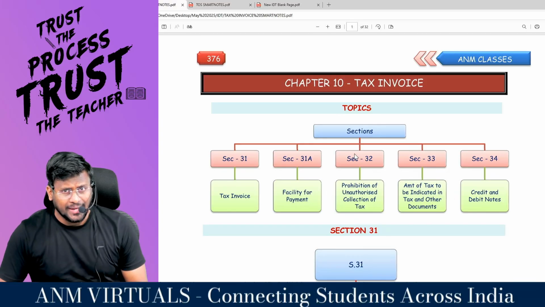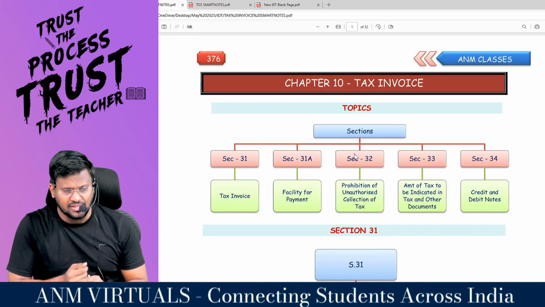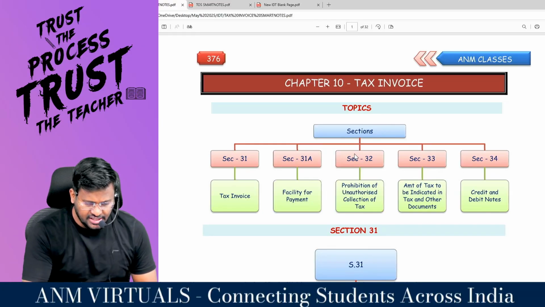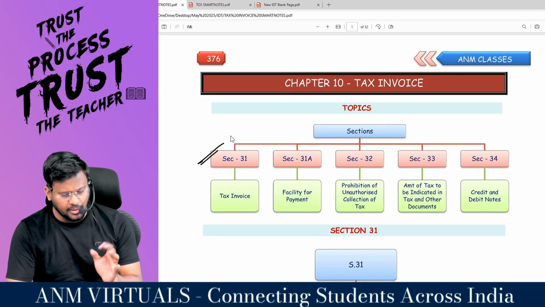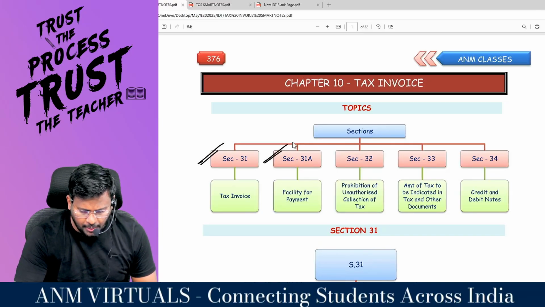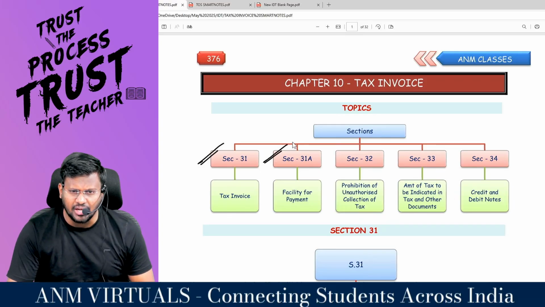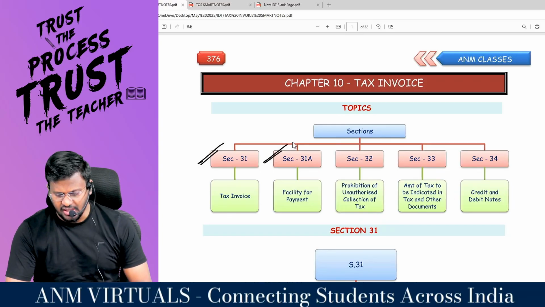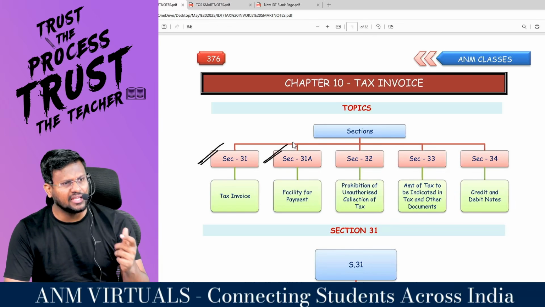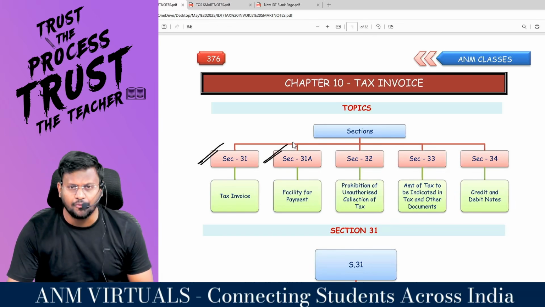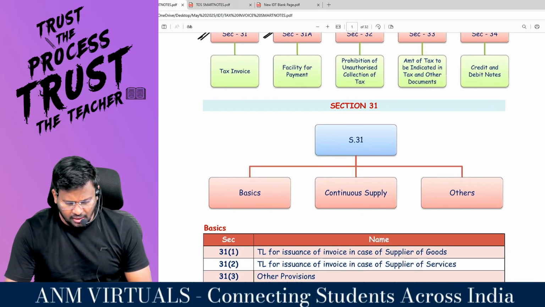So we are going to quickly revise the chapter tax invoice. These are the sections applicable for tax invoice. Section 31 is talking about tax invoice. Section 31A, facility for payment. And section 32, prohibition of unauthorized collection of tax. Section 33, amount of tax to be indicated in the tax invoice. And section 34 is debit note and credit note. Right, sir? Section 31, tax invoice.